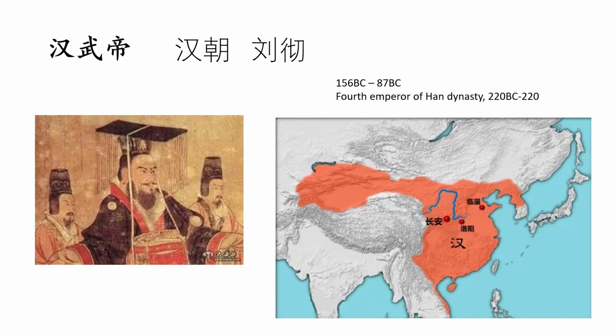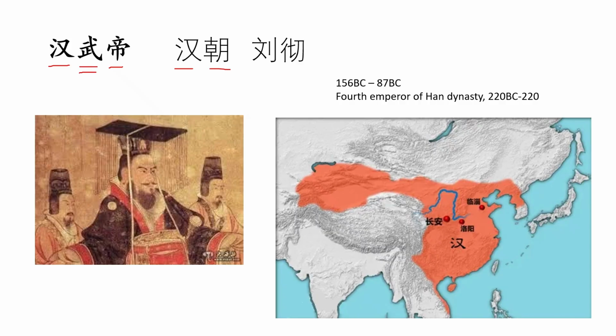The third one on my list is Han Wudi. He is actually the earliest. He's from the Han dynasty. Wu means warrior, and Di means emperor. So he's from the Han dynasty.